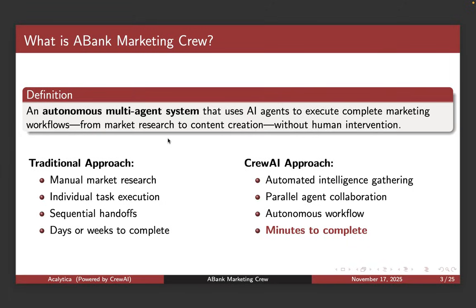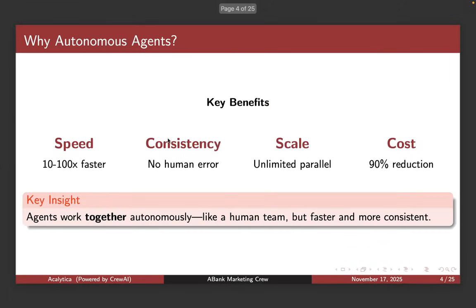So that's the idea. So let's see. The next question that we have is, what are autonomous agents? What are the benefits? I think I'm just rehashing what I said in the previous slide, where we're saying that speed, consistency, scale, and cost.